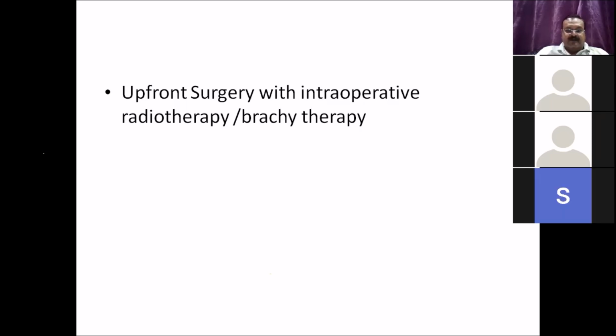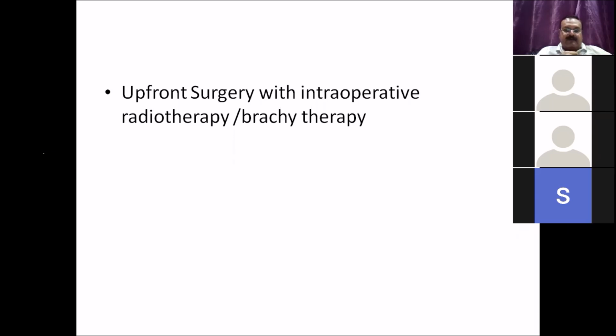Sir, I would like to differ in this case. Intraoperative RT or a brachytherapy would be used in large tumors, high-grade tumors, where I have achieved a R0 resection. In case I have a R2 resection, then my brachytherapy would not be sufficient, and probably I would have to use a combination of external beam as well as brachytherapy, or just, if the facilities are not available, external beam radiation therapy. So I would use these in high-grade tumors or low-grade tumors which are larger in size,